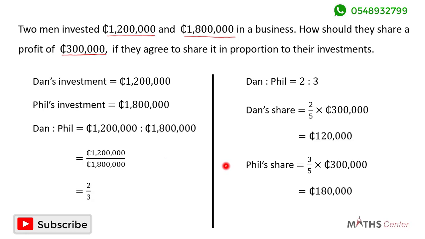So this means that the man who invested 1.2 million cedis in the business got 120,000 cedis out of the 300,000 cedis profit that was shared. And the man who invested 1.8 million cedis in the business got 180,000 cedis out of the 300,000 cedis profit that was shared.